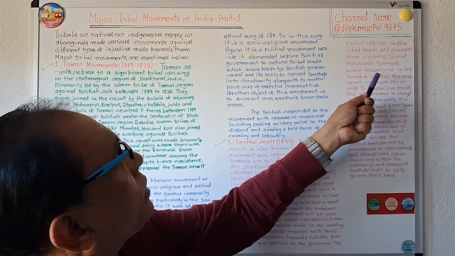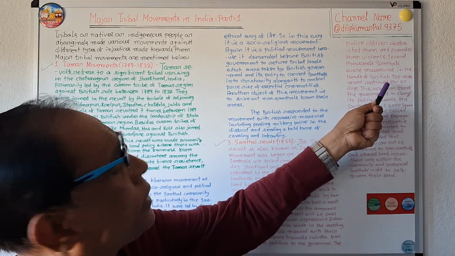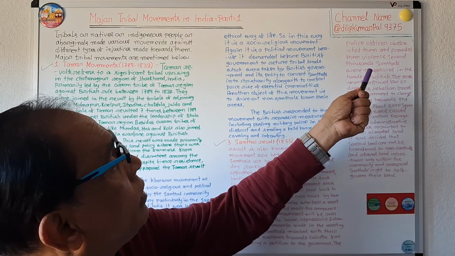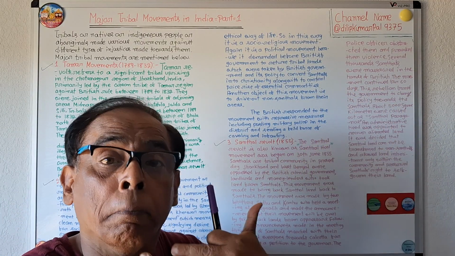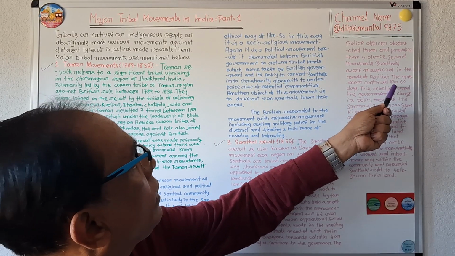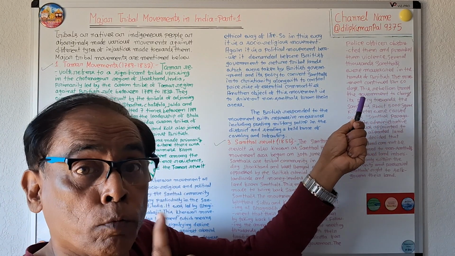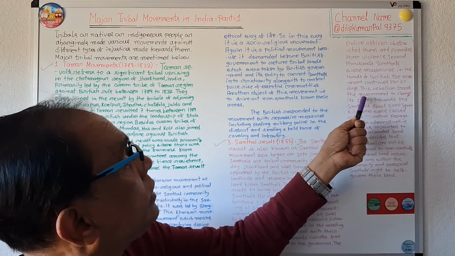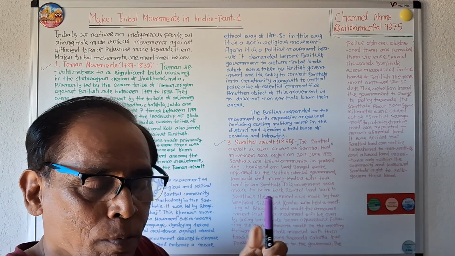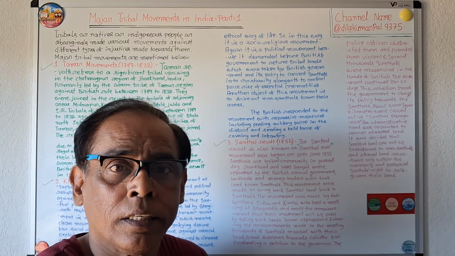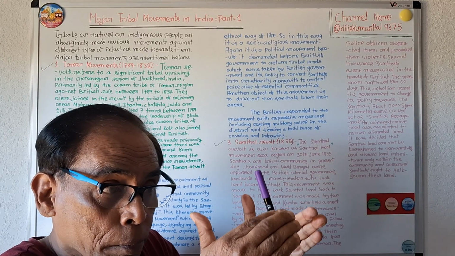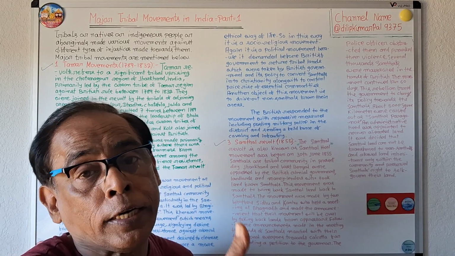When violence broke out, several thousand Santhals were massacred at the hands of the British. The movement continued for 60 days. This rebellion forced the British government to change its policy towards the Santhals.